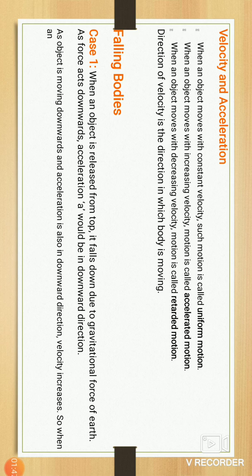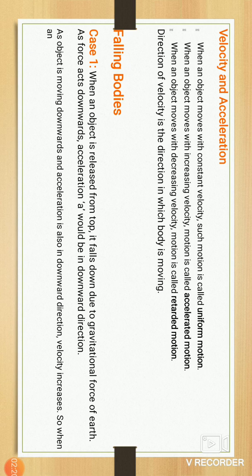In uniform motion, constant velocity is most important. When any object is moving with any velocity, in that case constant velocity is most important in uniform motion, because when any object moves with a velocity, that is motion, but when it moves with a constant velocity, that is uniform motion.